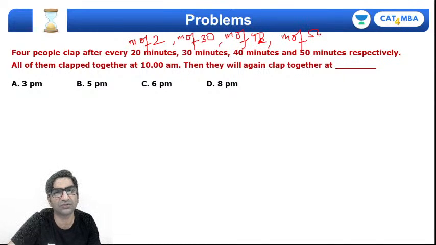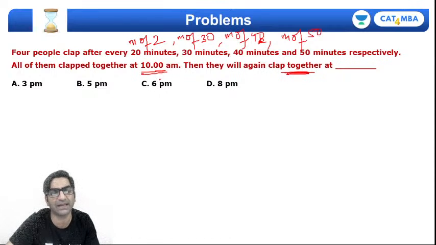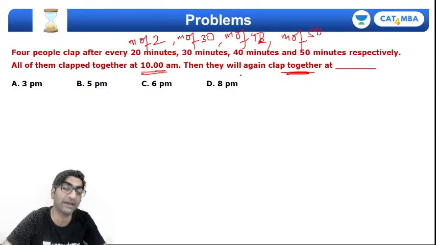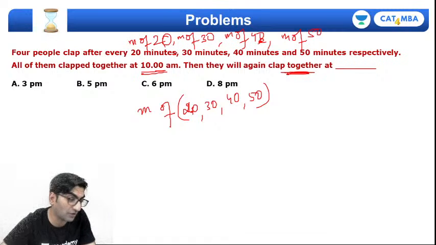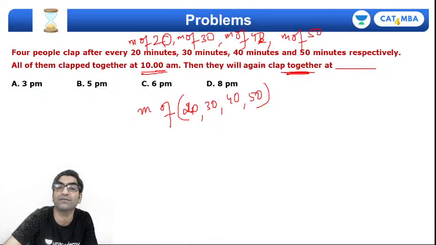So if you want all of them to clap together, if they clapped last at 10 a.m., then they will clap together again only if the time elapsed is a multiple of 20, 30, 40 and 50. Only if the time that has gone by is a multiple of 20, 30, 40, 50 will all of the clocks ring. ये कितना आता है?